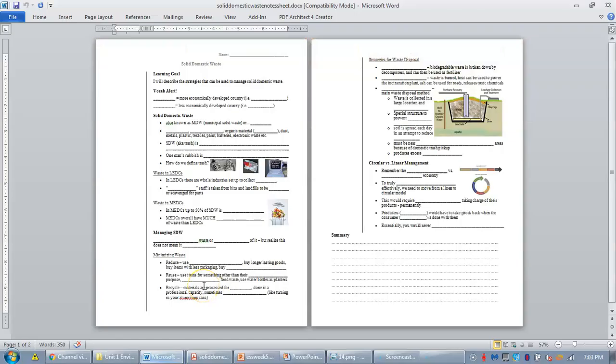Once again, we'll be filling out some Cornell notes. We'll put the notes here, we'll put our questions in this part, and then once again we'll have our summary down at the bottom. If you're doing these on lined paper, you're just going to be copying this onto your lined paper, and then you'll put your questions and your summary at the end.